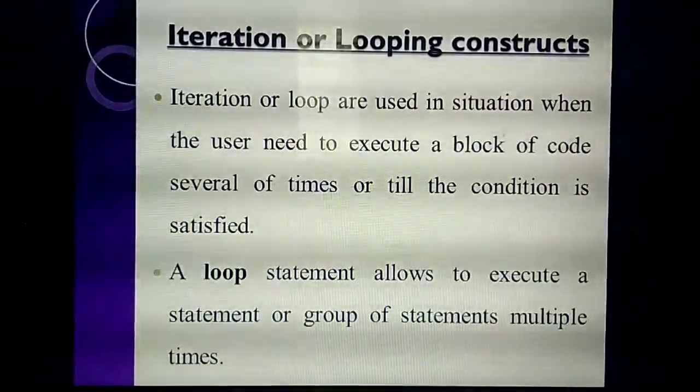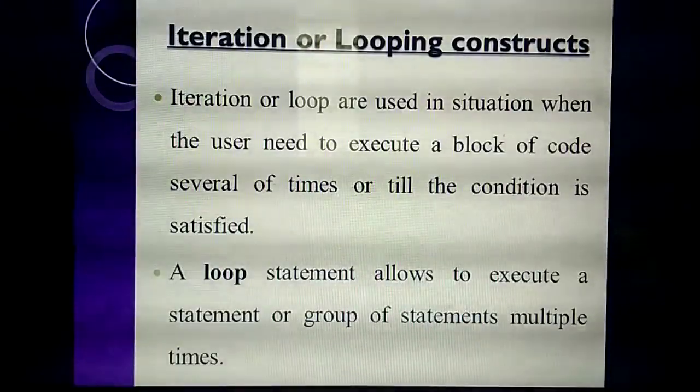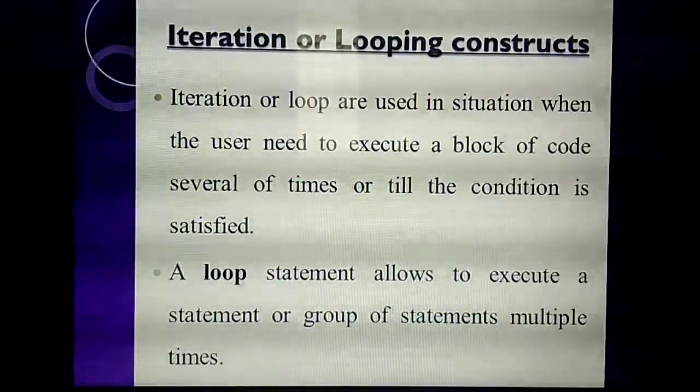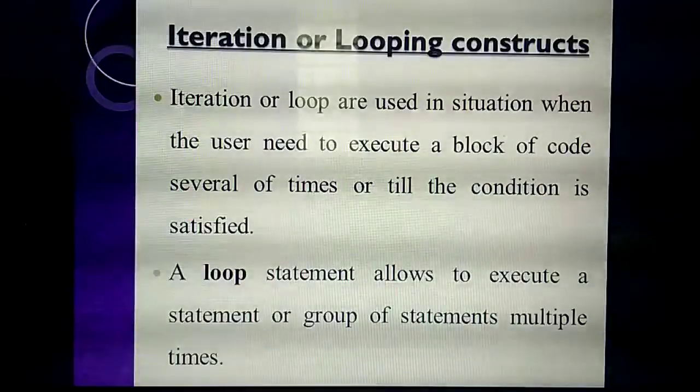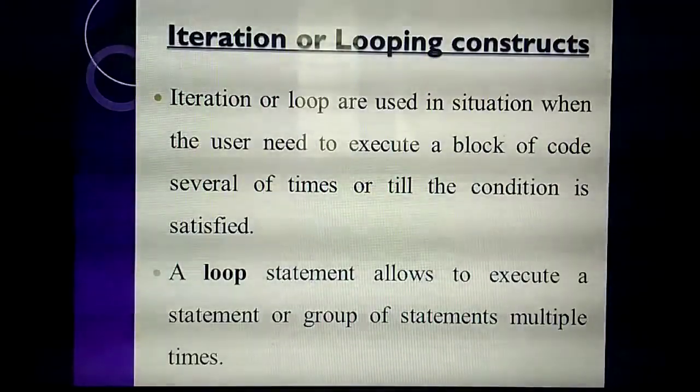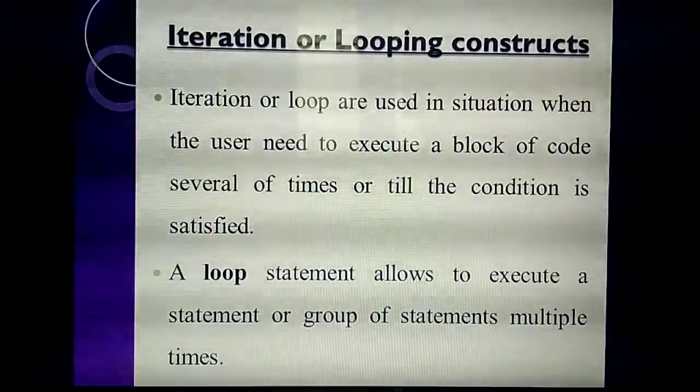So what do you mean by loop? You are giving some condition in the loop, so that loop will execute till your condition gets satisfied. So how many times will the loop execute? For example, in your loop you give the condition i less than or equal to 5. So how many times will the loop execute? 5 times. The loop will execute till our condition gets satisfied. One time, 1, 2, 3, 4, 5 times we are telling it to execute. That one is called iteration. So how many iterations will be there? 5 iterations. Understand what you mean by iteration or looping constructs?